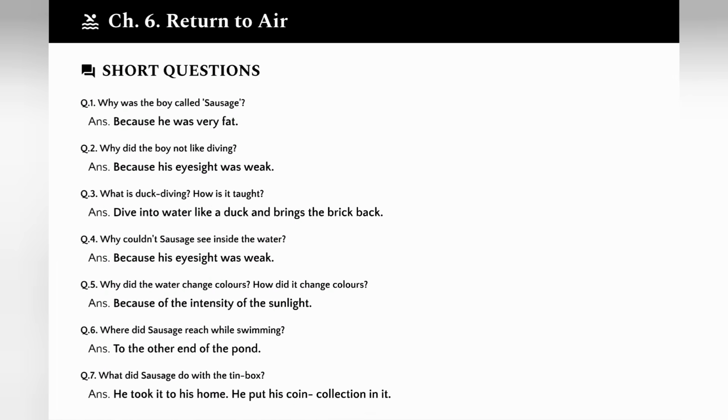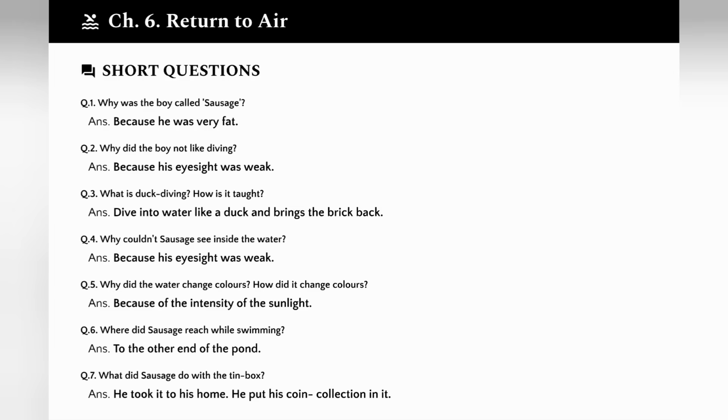Now for the short questions from chapter 6. Question 1. Why was the boy called sausage? Because he was very fat. His classmates gave him this nickname due to his appearance. Question 2. Why did the boy not like diving? Because his eyesight was weak. Poor vision made diving challenging and uncomfortable for him.